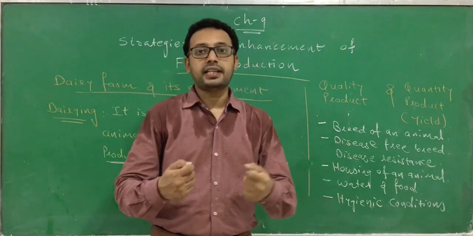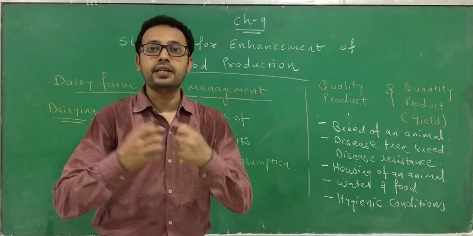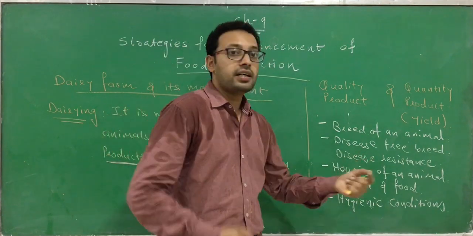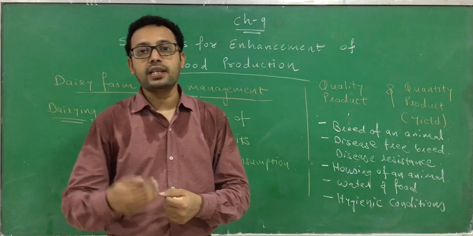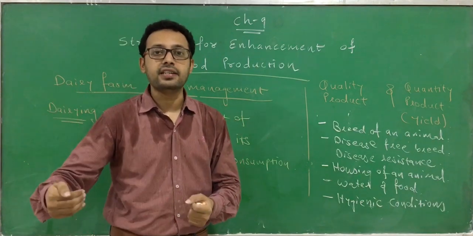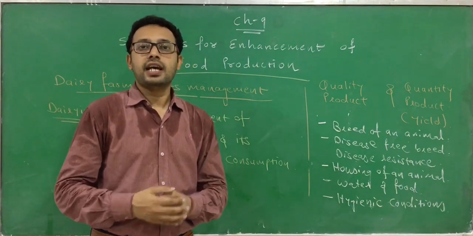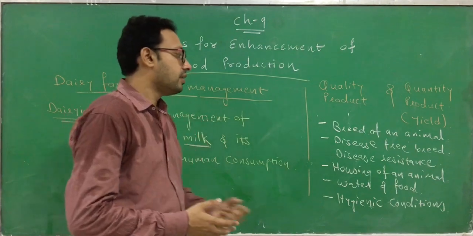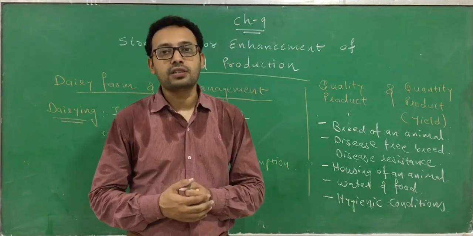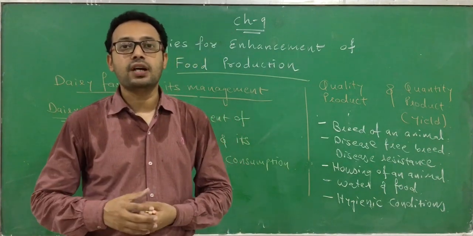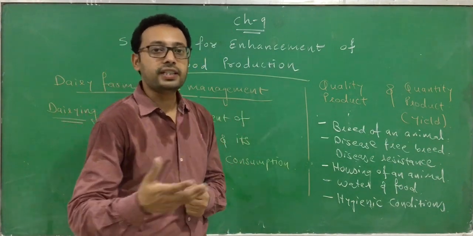By selecting a high yielding breed, by selecting a disease resistant breed, by maintaining and providing proper, clean, neat housing conditions and taking care of the animal, by providing a sufficient quantity of food and water. We should also look after the quality of the food it gets.